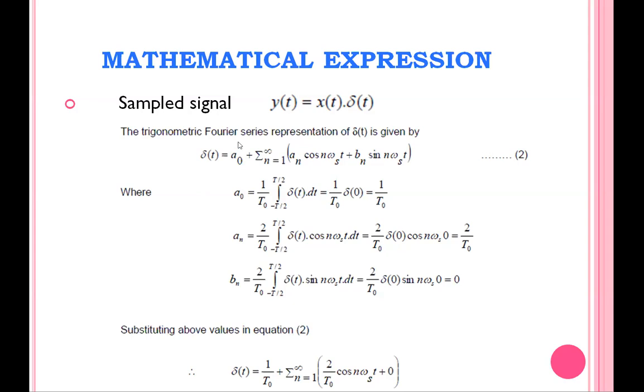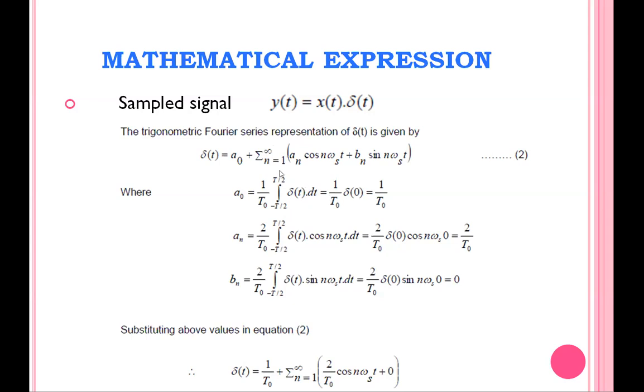Here a naught, an and bn are the Fourier series coefficients. We have to calculate them using the particular formulas. The formula for a naught is 1 divided by T naught, integration over one cycle period of the given signal x of t dt. Since we are representing the signal del of t in Fourier series, in the place of x of t we put del of t.